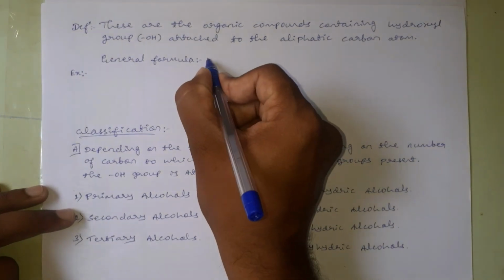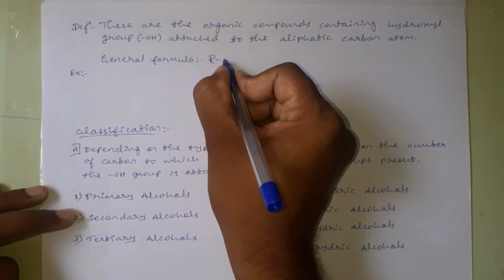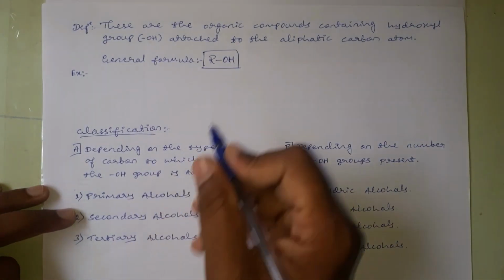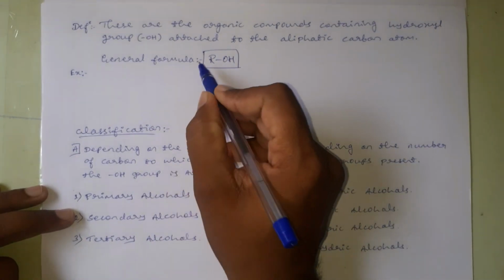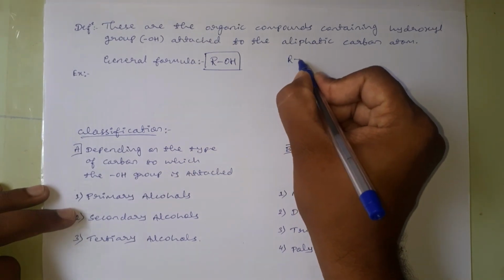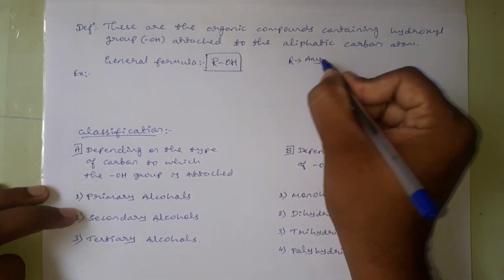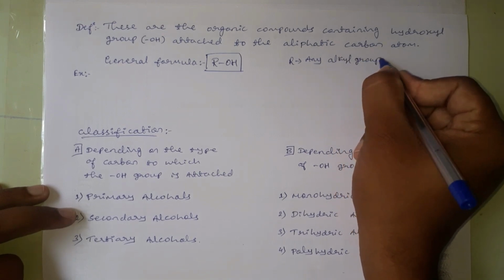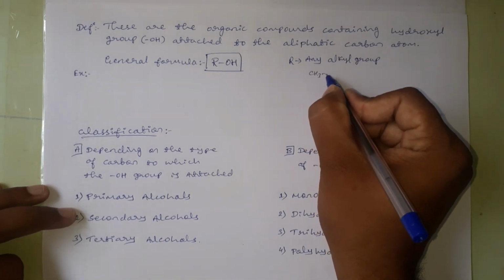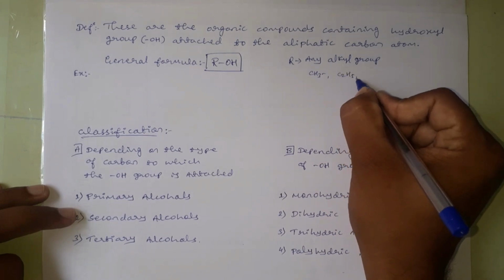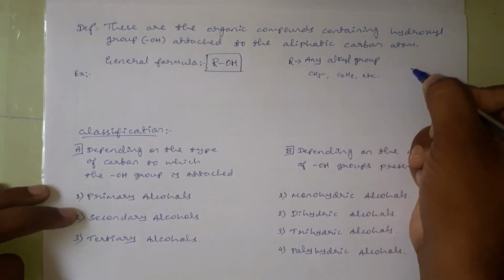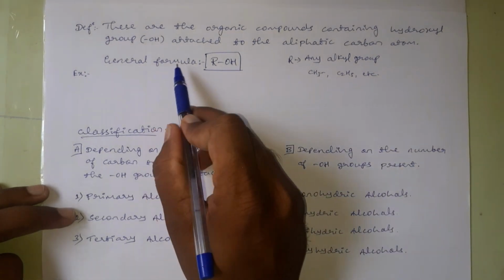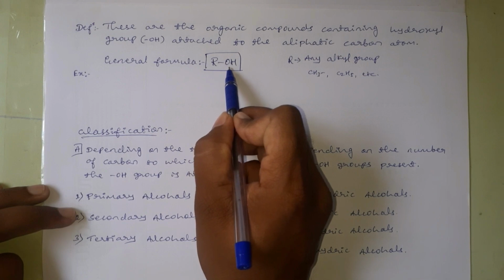We can write the general formula for alcohols as ROH, and here OH is the hydroxyl group and R may be any alkyl group, for example methyl, ethyl, propyl, butyl, pentyl, etc. The general formula for alcohol is ROH.